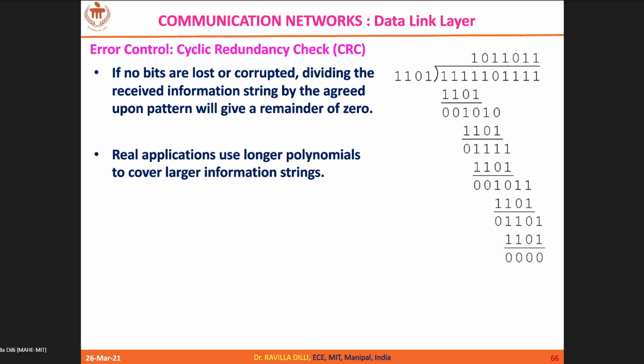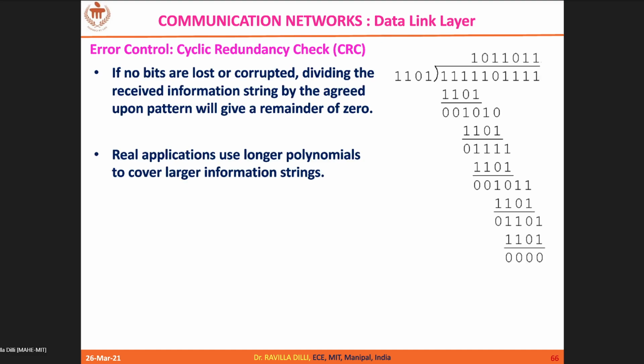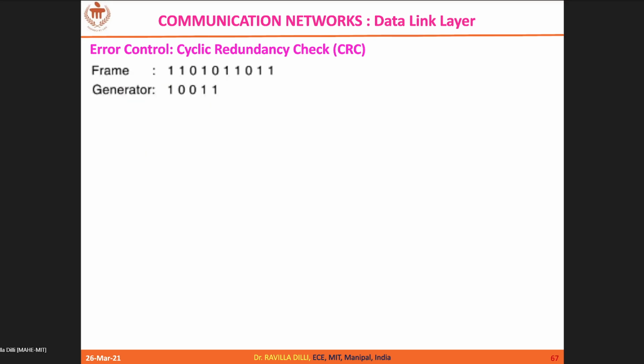So you assume that the same code word is received at the receiver and repeat the CRC division with the same generator. Okay, so same divisor. You will arrive at all zeros. The remainder is all zeros. So it means that there are no errors. Okay. So if you arrive with a non-zero remainder, then there must be some errors. That is the conclusion of this.